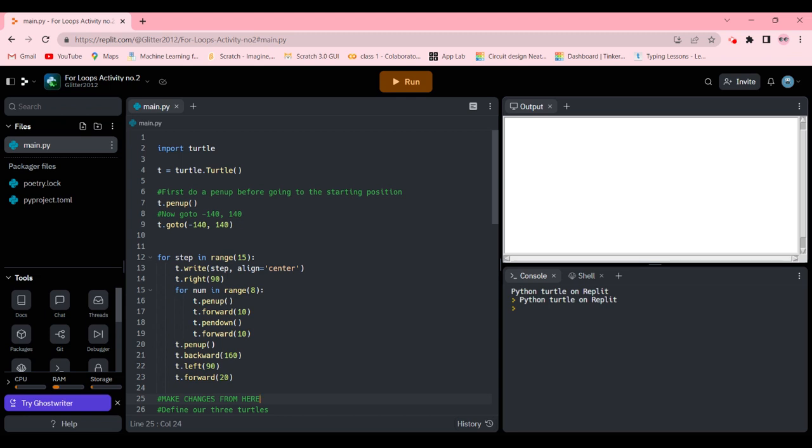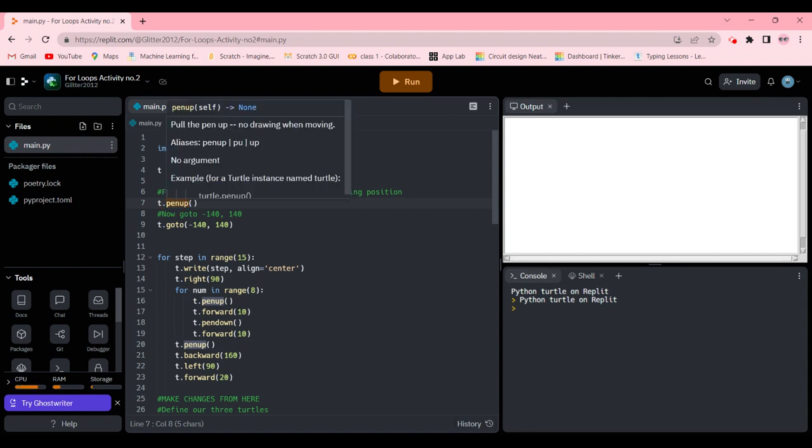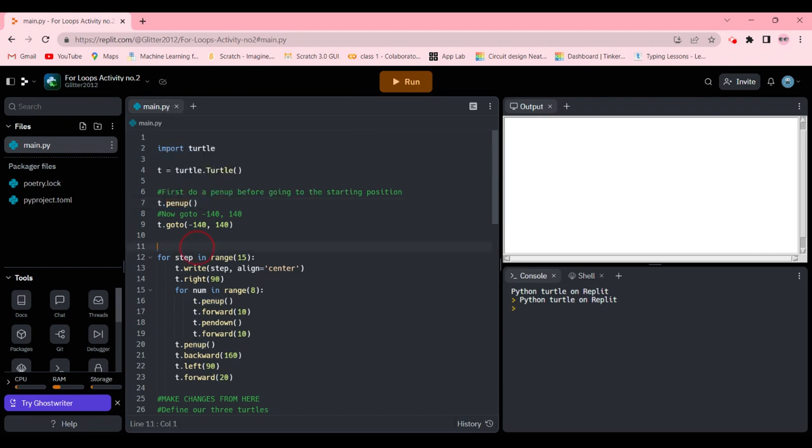First of all, we're going to import the turtle library and store it in a variable called t. And then we're going to do a pen up before going to the starting position. So we're going to do t.penup, like when you want to draw something and you need to find the exact position. Same for the turtle. Now we're commanding the turtle to go to minus 140 and 40. So if this is 0, 0, our center of the screen, minus 140 will be somewhere over here and 40 will be maybe here.